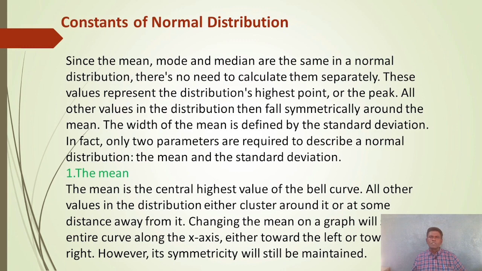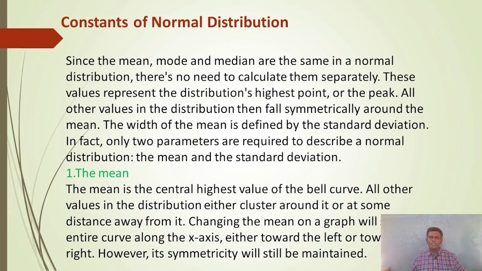Let us see the constants of normal distribution. Since the mean, mode, and median are the same in a normal distribution, there is no need to calculate them separately. These values represent the distribution's highest point, or the peak. All other values in the distribution then fall symmetrically around the mean. The width of the distribution is defined by the standard deviation. In fact, only two parameters are required to describe a normal distribution, the mean and the standard deviation.